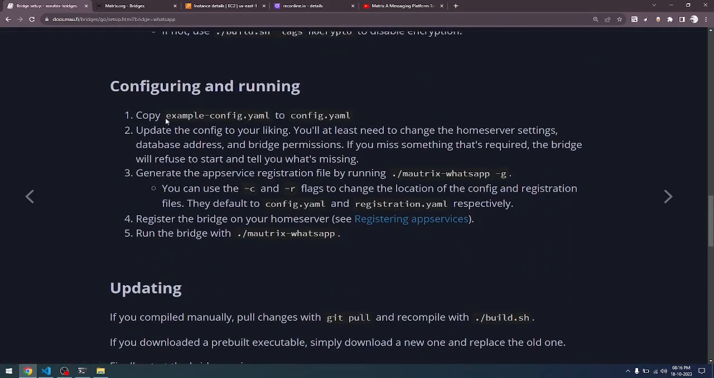Next, what we need to do is copy the example.config.yaml file to the config.yaml file. We need to update the config.yaml file, and then we need to use these commands. You need to use matrix-whatsapp with -g, where g means generate, c is for config, and r is for the registration.yaml file. These are the flags that you need to use. Once this process is done, you need to register the bridge on your home server, and then you need to run the bridge. All these steps I'll be showing you in the server right now. So let us go to the server.